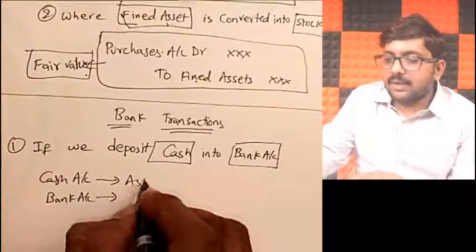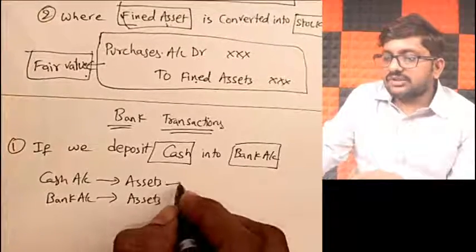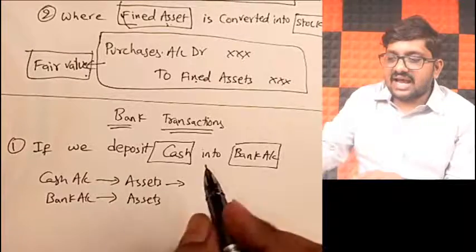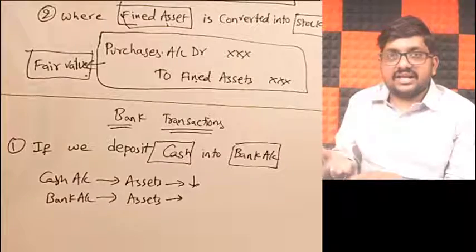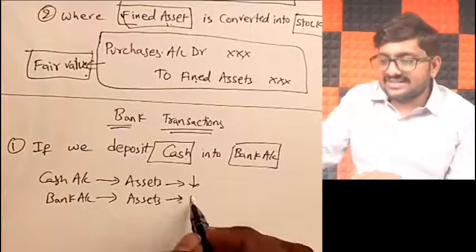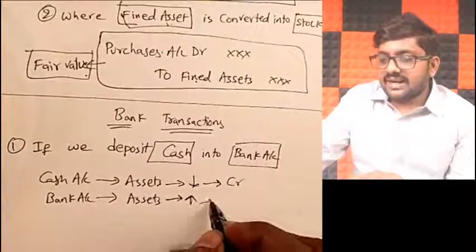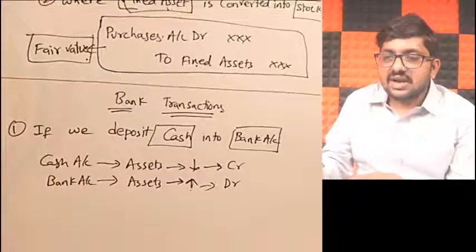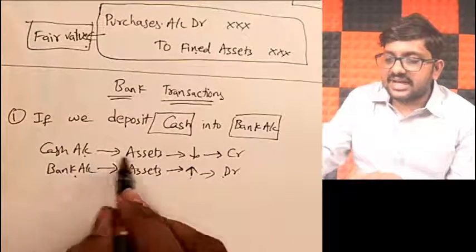Now cash and bank both are assets only. If you deposit your cash in hand, physical cash in hand will decrease, and your bank balance will increase. So when an asset decreases, what you will do? Credit. And when an asset increases, what you will do? Debit. You will increase it. What will be the journal entry, my dear friends? Bank account has to be debited, cash account has to be credited.